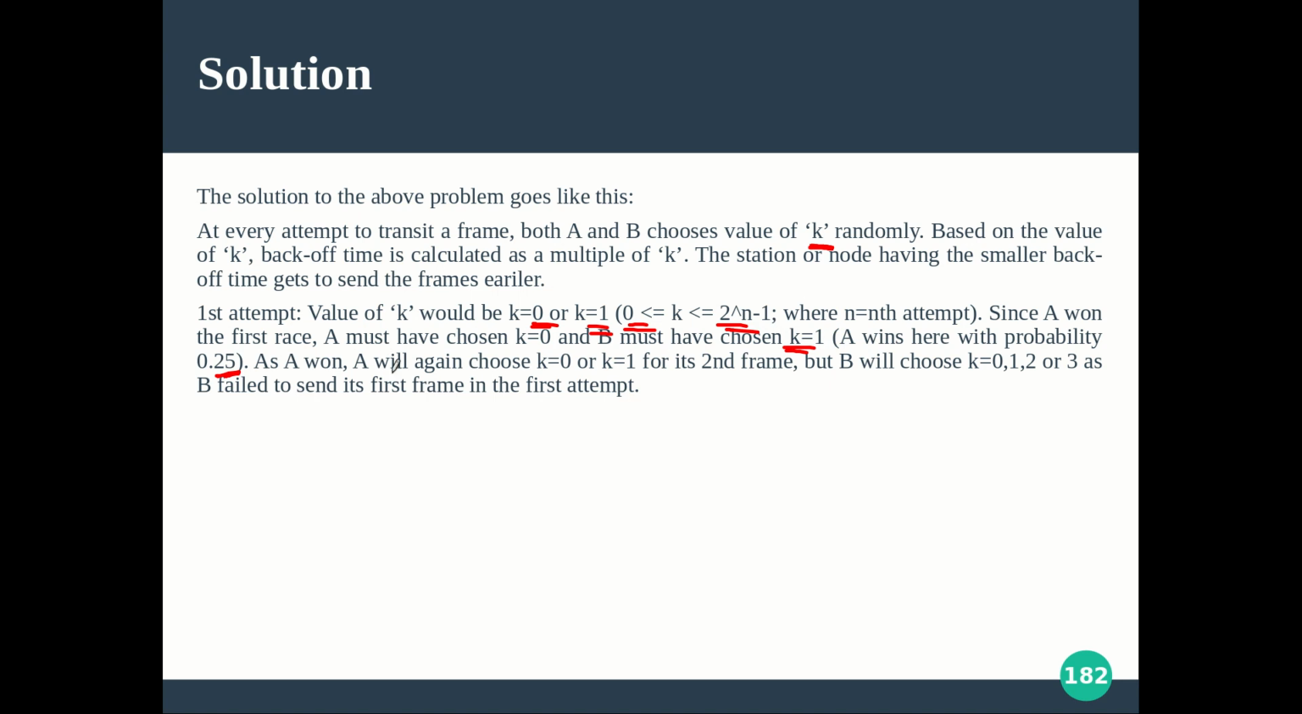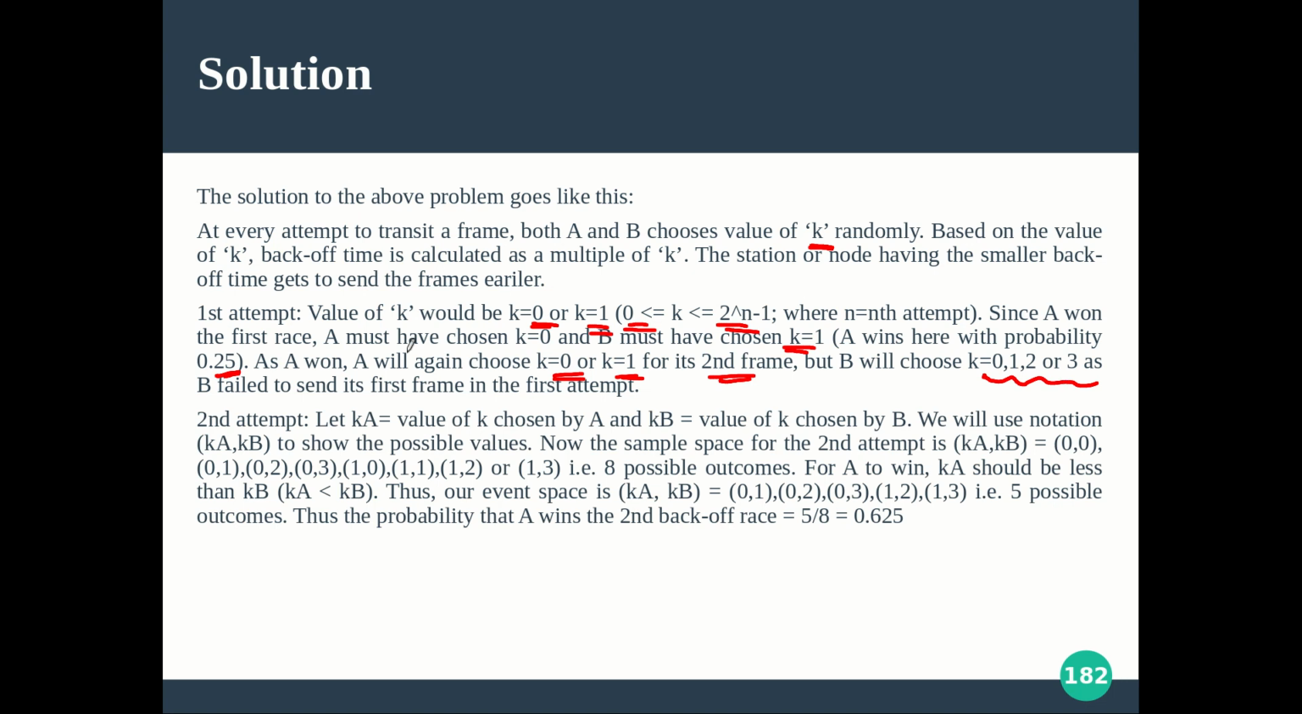Now as A won, A will again choose 0 or 1 because it's the second frame for A. So for the second frame it is a first collision, but for B it is its previous frame and its second collision for the same frame. So it will be choosing a number between 0, 1, 2 and 3. And B failed to send its first frame in the first attempt. That is why, as it is the second collision, it is choosing a random number in this range.